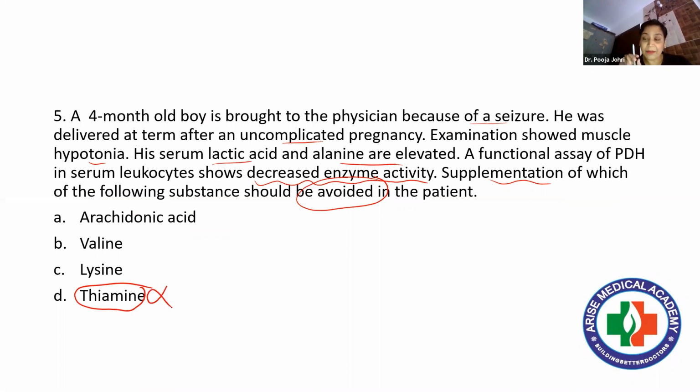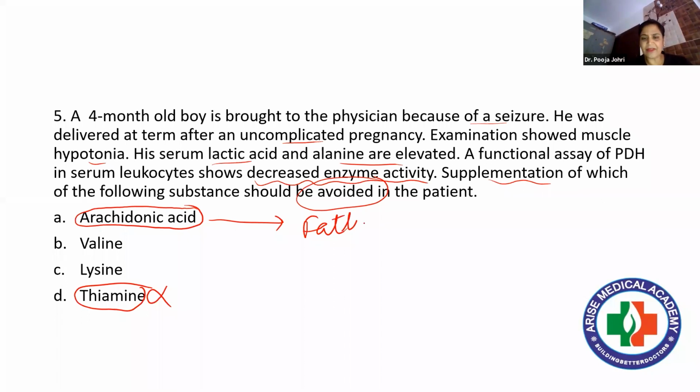Right? Thiamine was the answer when the question would have been supplementation of which of the following substances should be provided to the patient. Here it is exactly reverse. It should be avoided. And if we look at three other options, simple. Arachidonic acid is what? It is a fat.